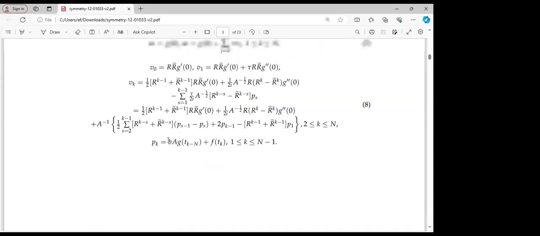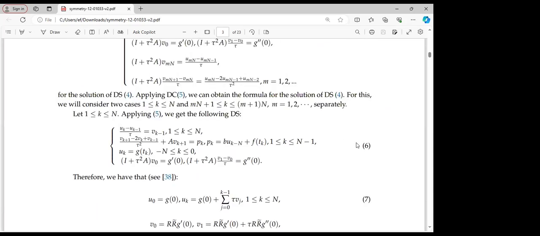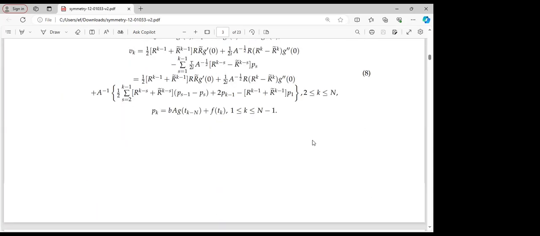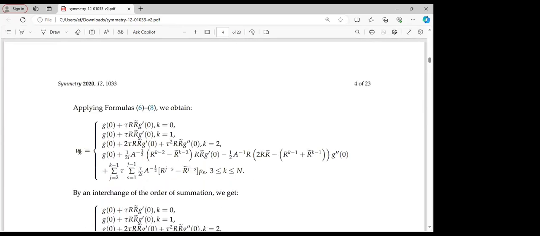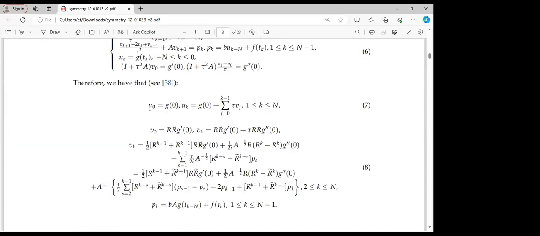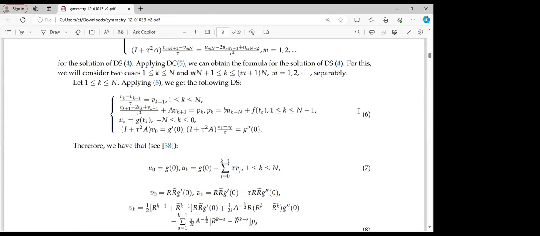So for now, we have 6, and also we have 7 and 8. If we apply 6 and 8, we will obtain u k, here we are generalizing. If we realize here we have just our u naught, and here we have system 6. So if we apply this u naught, we look at system 6.